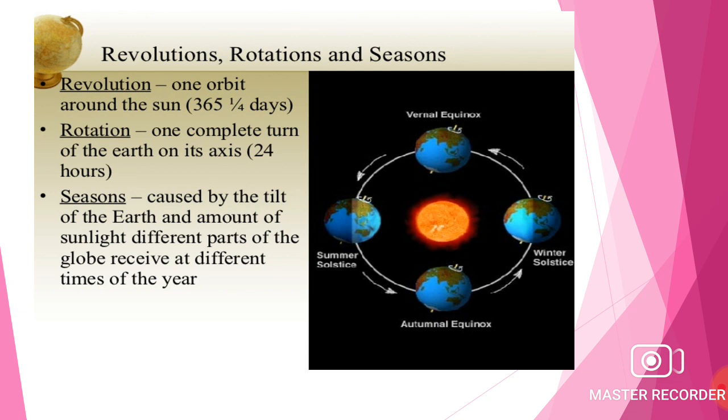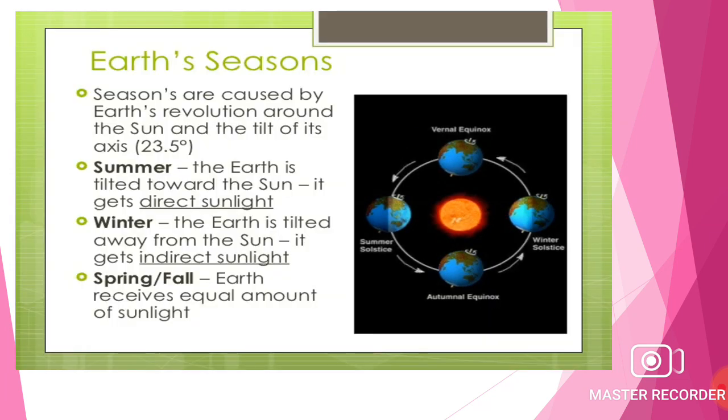Next is revolution, rotation and seasons. Revolution, one orbit around the sun, 365.5 days. Rotation, one complete turn of the earth on its axis, 24 hours. Seasons, caused by the tilt of the earth and the amount of sunlight different parts of the earth receive at different times of the year.